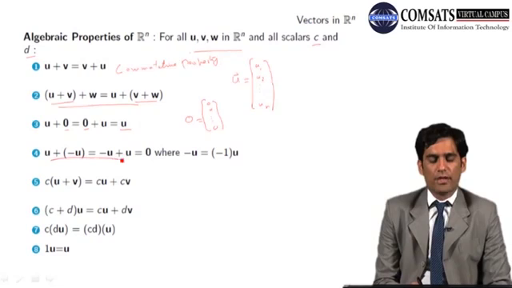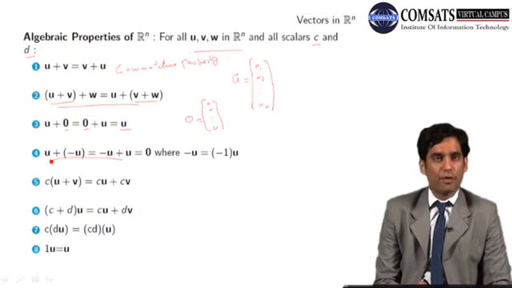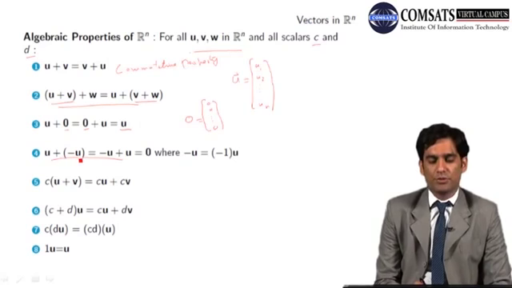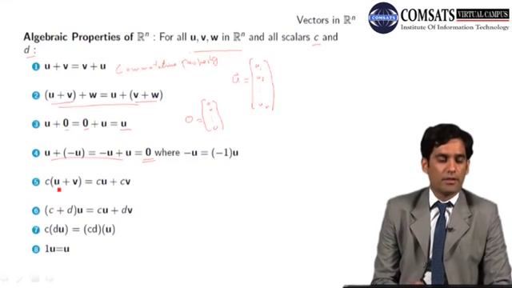This law is known as the additive inverse law, that there exists a vector minus u for every vector u. Whenever you add u to that vector, which is the additive inverse, the answer will always be a null vector. And of course this is also possible, simple.